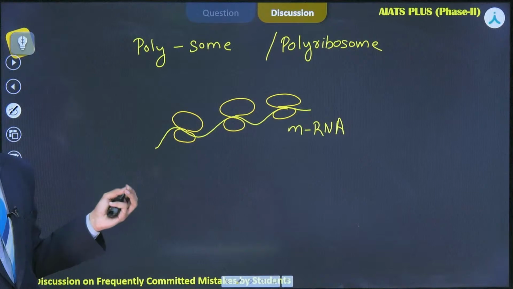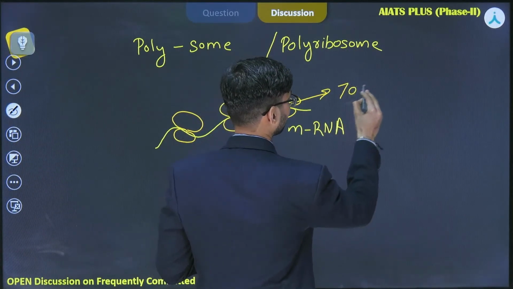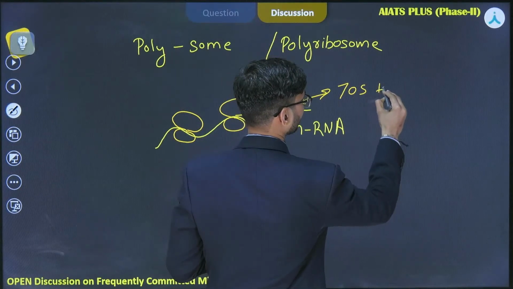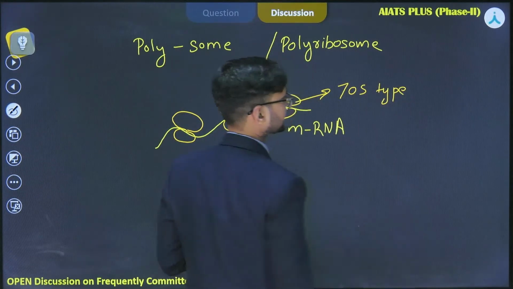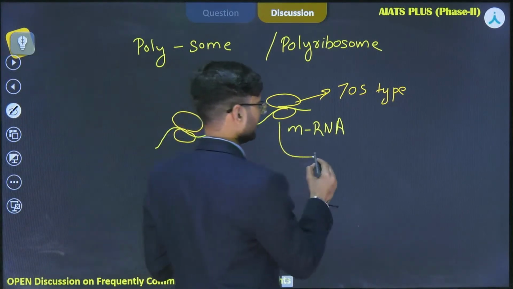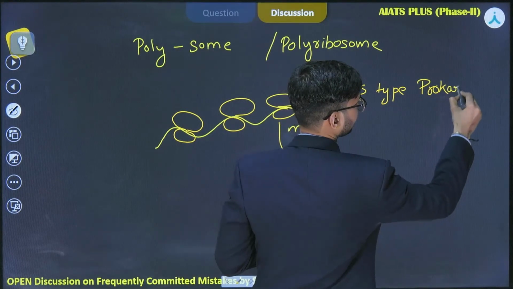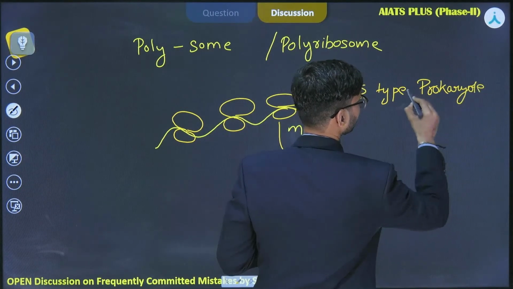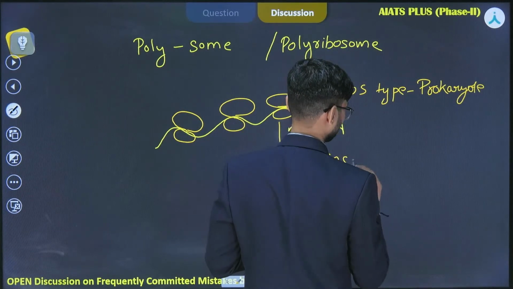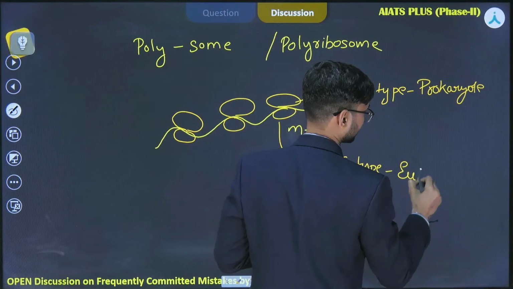Now, in case of prokaryotes, you will find that these ribosomes are 70S types, okay. While in case of eukaryotes, you will find they are 80S types, okay.